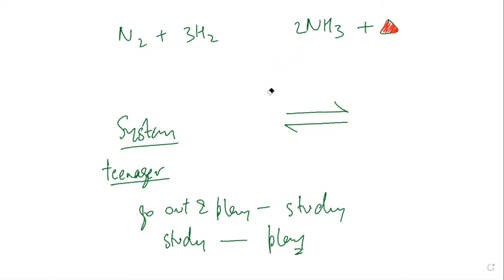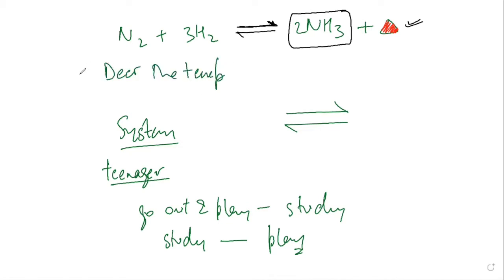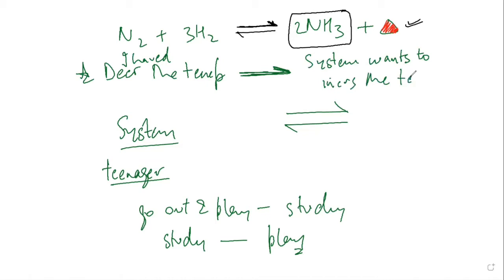So the better option for me, if I see a reaction like this, and I want more and more amount of ammonia, because it is ammonia that I'm interested in, and I know that it is an exothermic reaction in the forward direction, then what I should do, Mr. CB? So then it would be preferable if you decrease the temperature. Why do I decrease the temperature? Because once I decrease the temperature, the system would want to go in the forward direction. Why? Because when I have decreased the temperature, the system wants to increase the temperature. Now because the system wants to increase the temperature, it will have to go in the forward direction so that a lot of heat is produced. Mr. CB, is it making sense?